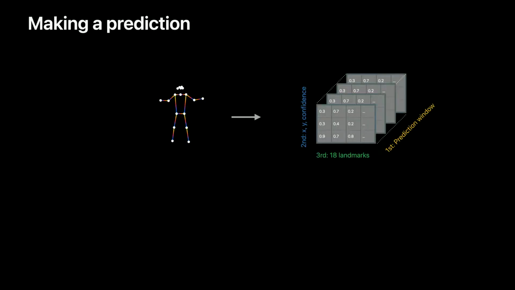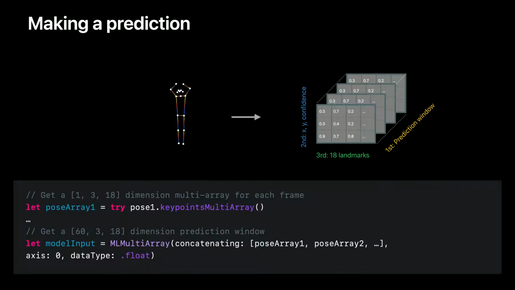Regardless of how we get the poses from each frame, we need to aggregate them into a prediction window in a 3-dimensional array as the model input. This looks complicated, but if we use the convenient keypoints multi-array API from Vision, we don't have to deal with the details.